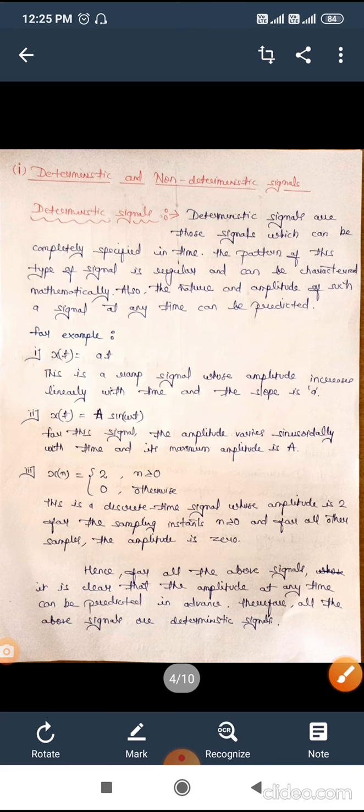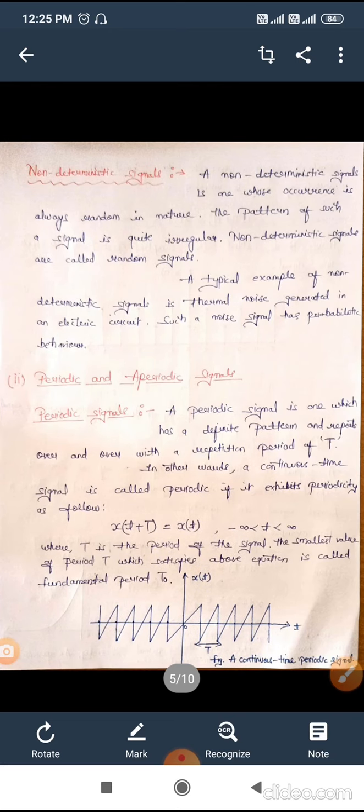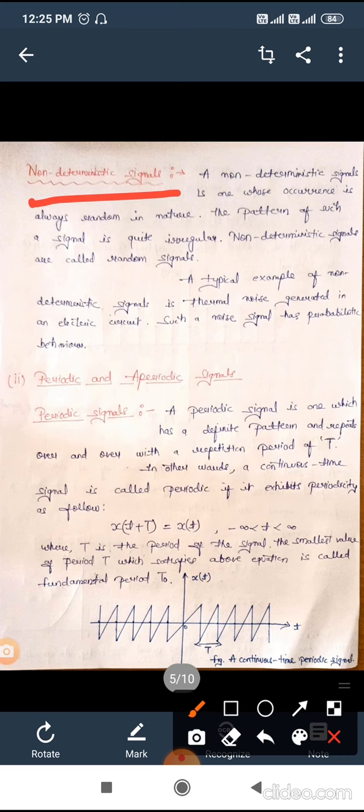Now we will discuss the next one, the non-deterministic signal. What is a non-deterministic signal? From the word itself, it can neither be determined nor predicted. Obviously its occurrence is random in nature, that's why it is also called a random signal. Its pattern is irregular, and we don't have its values in advance. The most important example of this is noise, such as thermal noise or anything which is irregular in nature.